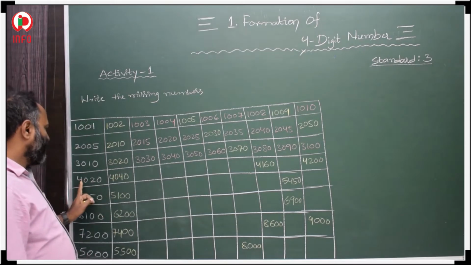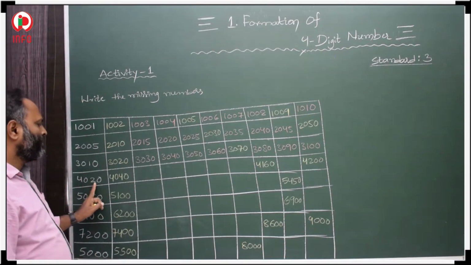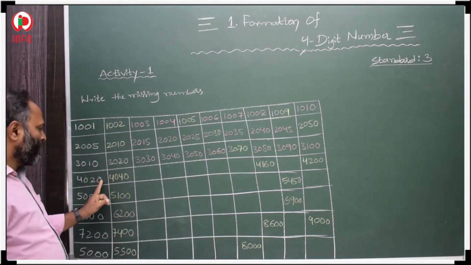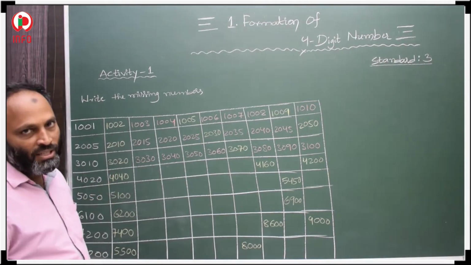Now here 4020, 4040, that means 20 skip counting.